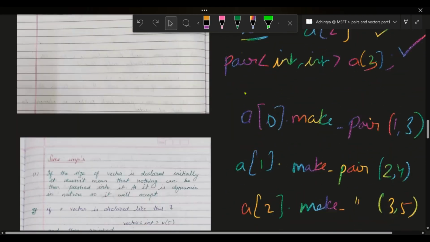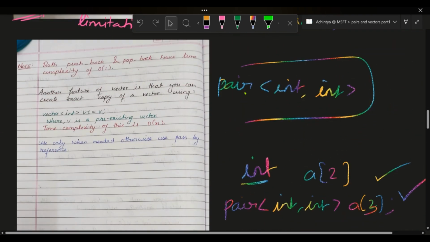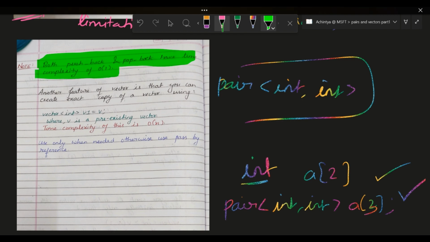Now, one important point: some people get afraid of using pushback, popback, or the dot size function. Don't get afraid, because the time complexity of both pushback and popback is only O of 1. Mark my words. So no need to worry whenever you are using the size function, pushback or popback. It is O of 1 only, so you can use it very easily.